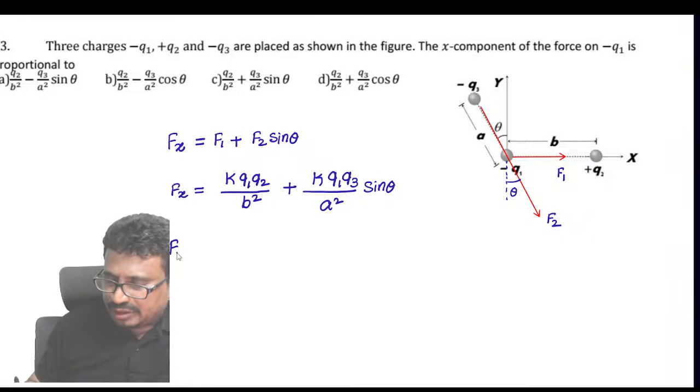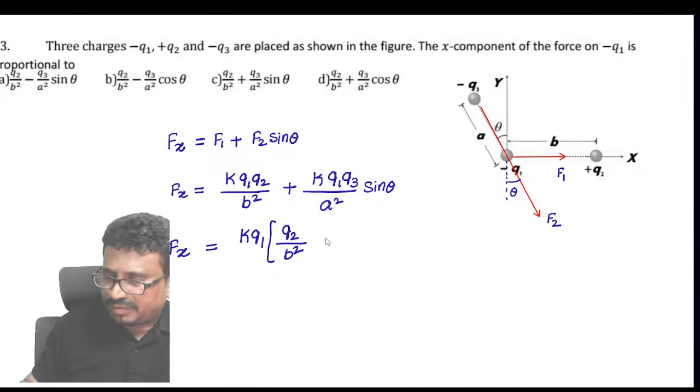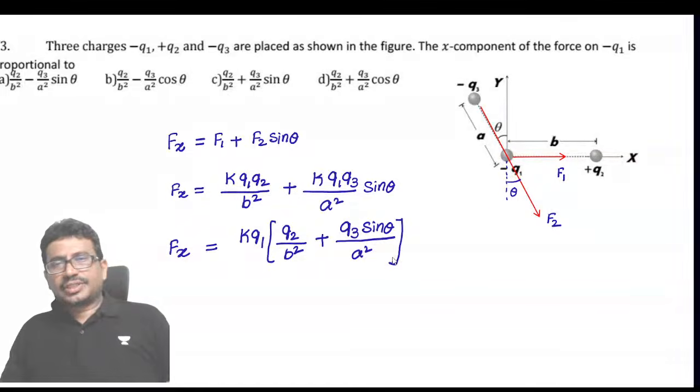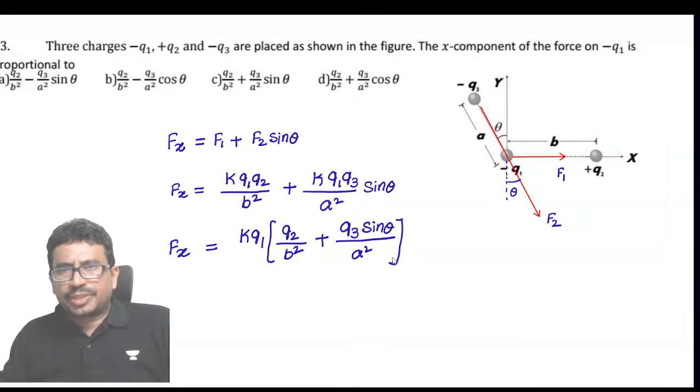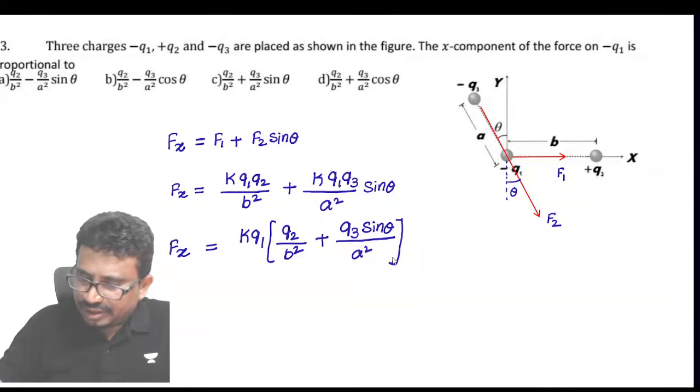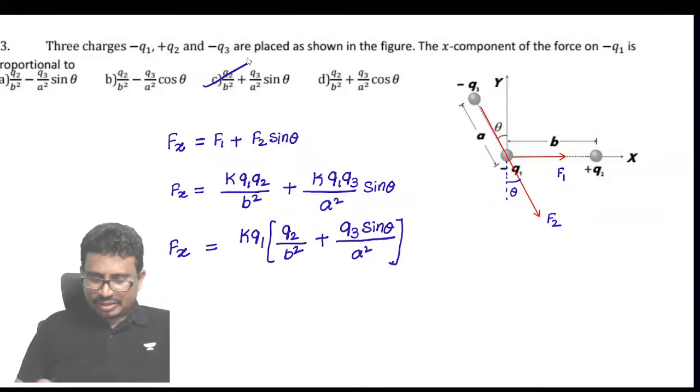So that means this Fx will be equal to KQ1 into, we can place now, Q2 by B square plus Q3 sine theta by A square. Check this thing. Now they are asking it is proportional to what? Q2 by B square plus Q3 sine theta by A square. So option C I can see now.